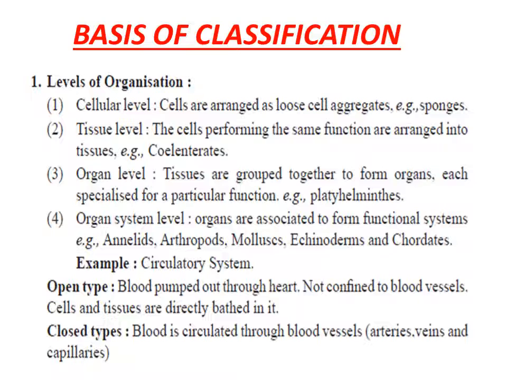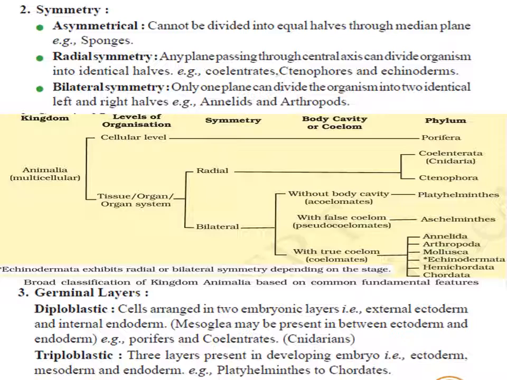So this is how we have classified the kingdom Animalia on the basis of organization level. The next basis of classifying the organism was body symmetry. When we see the animals, they are classified on the basis of whether they can or cannot be cut into two similar halves along one or more planes. If the organism's body can be divided into two equal halves, then the body is called symmetrical.